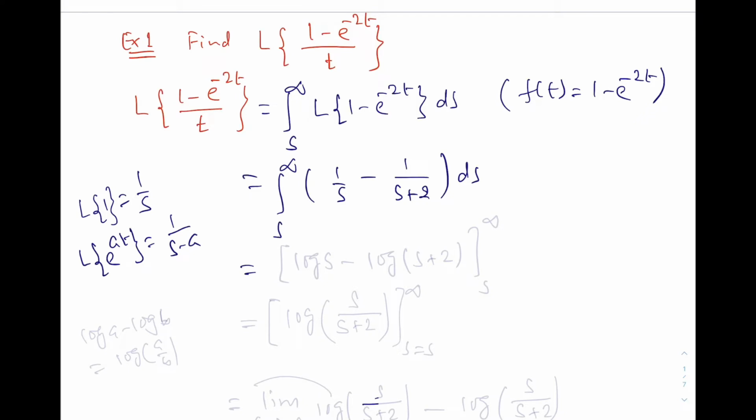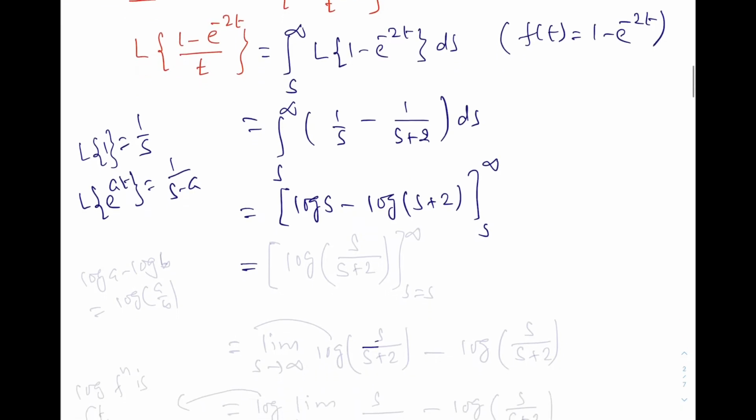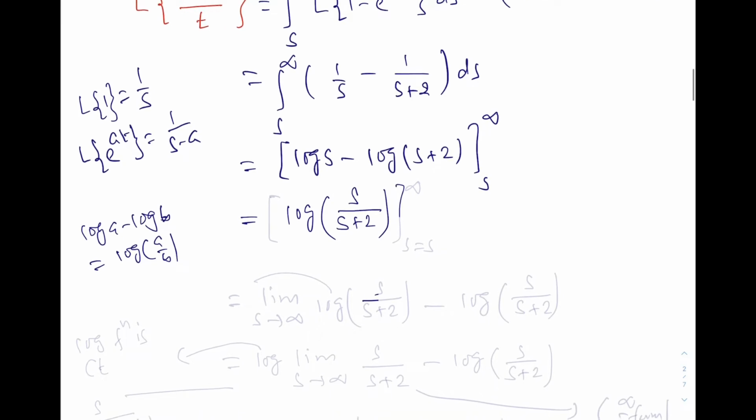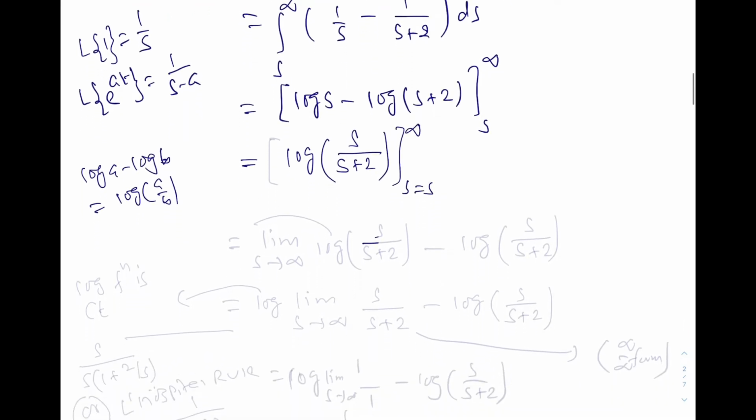So now this integration is again very easy. This is nothing but log of s minus log of s plus 2, and that is from s to infinity. So this we can write as the property of logarithm, that is log of a minus log of b is equal to log of a by b. So this is equal to log of s over s plus 2, and integration limit is s to infinity.